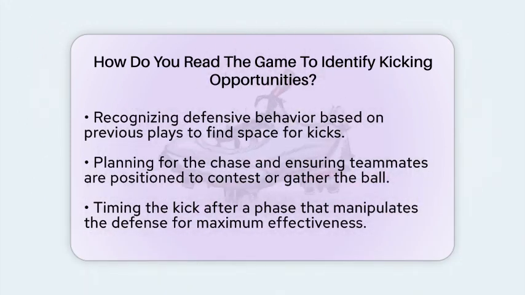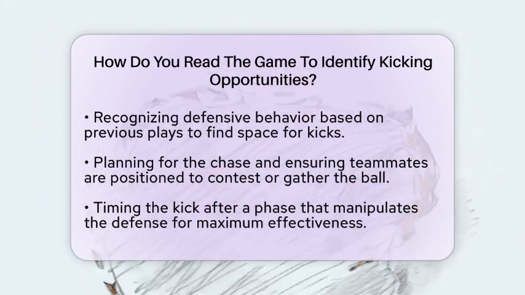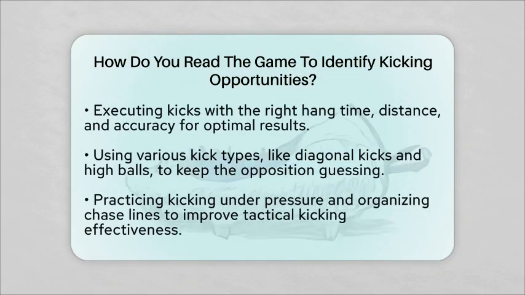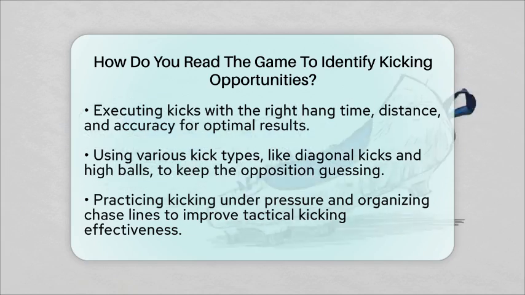Finally, consider timing and execution. The kick should happen at the right moment, often after a phase that has manipulated the defense. The kick's hang time, distance, and accuracy are crucial. For example, box kicks from the base of a ruck with a hang time of 2 to 3 seconds allow chasers to pressure the catcher effectively.